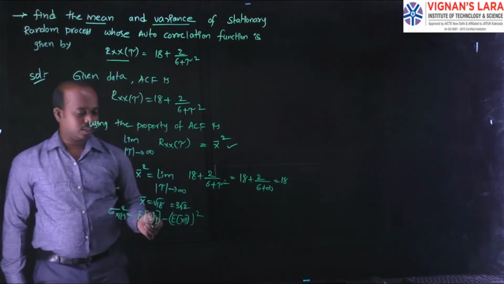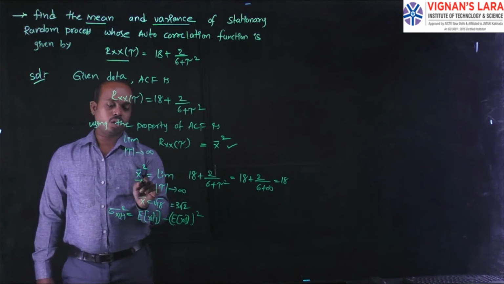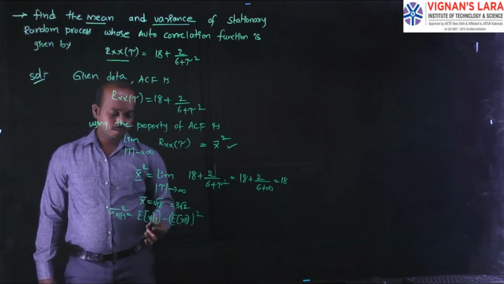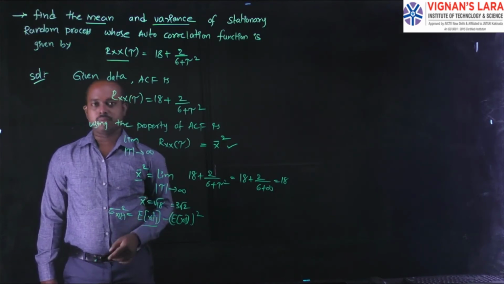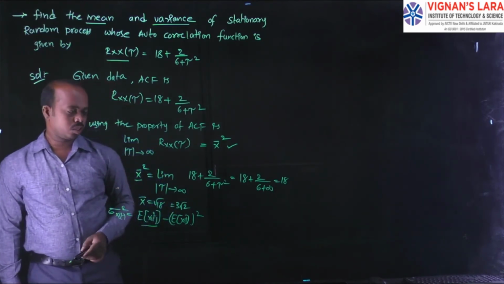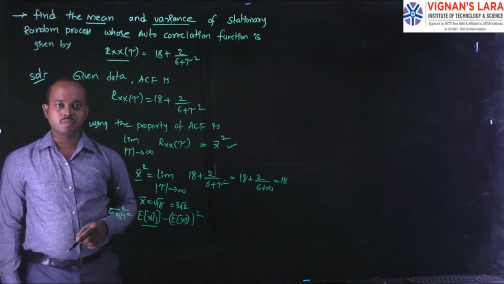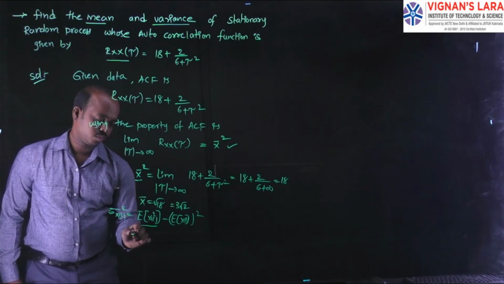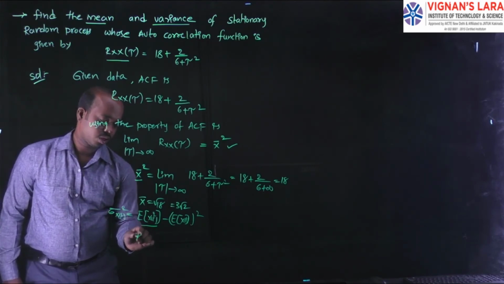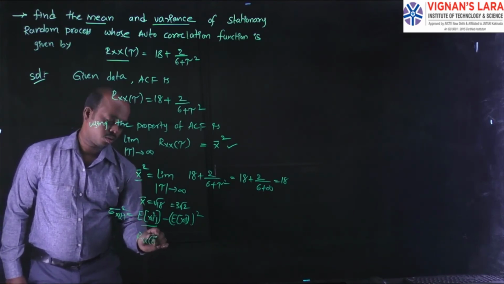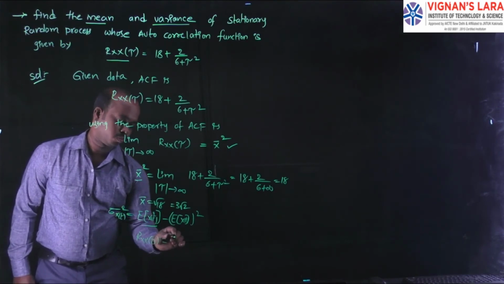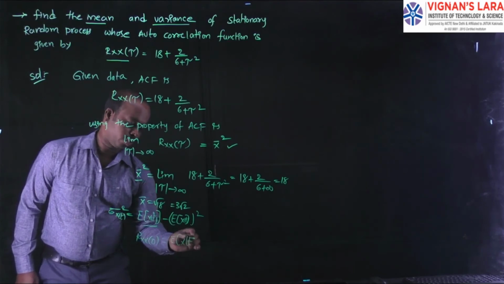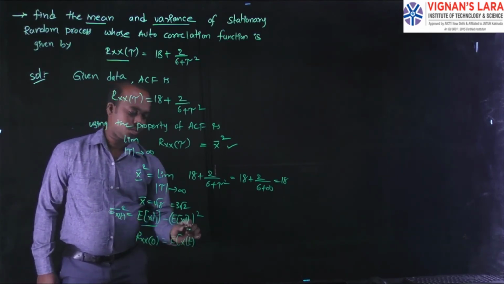Now you already have to find this mean value. But you need the second moment, this one. For finding this one, we have to use another property of the autocorrelation function. That one is Rx of 0 is equal to expectation of x of t square.